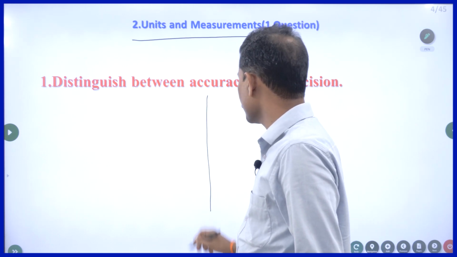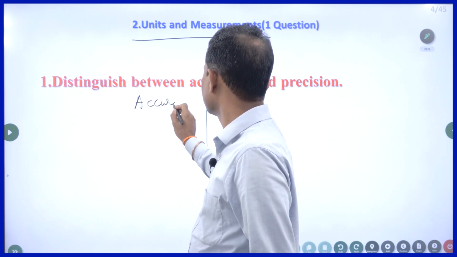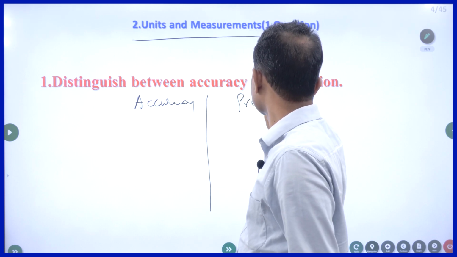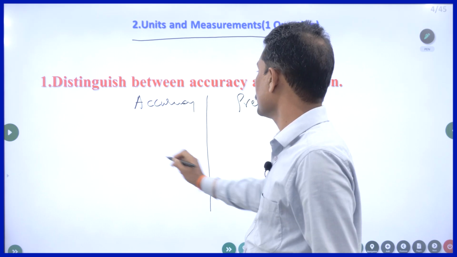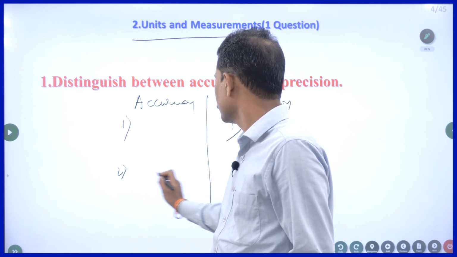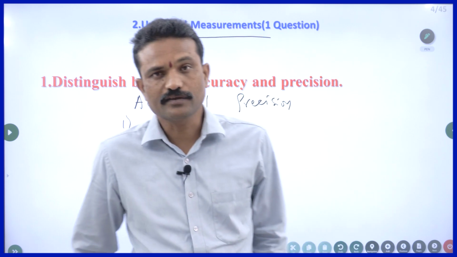In measurements, we come across these two words. One is called accuracy and the second one is called precision. You have to write at least 1 point on each side. Better if you write 2, you will get 2 marks. What do you mean by accuracy?